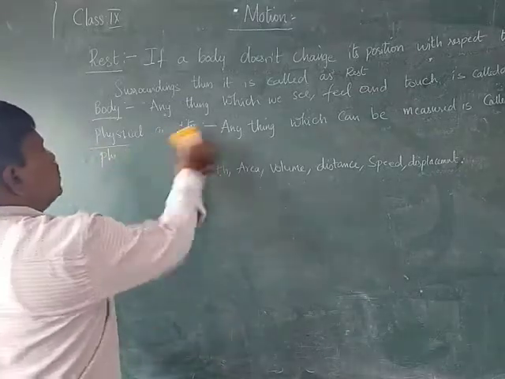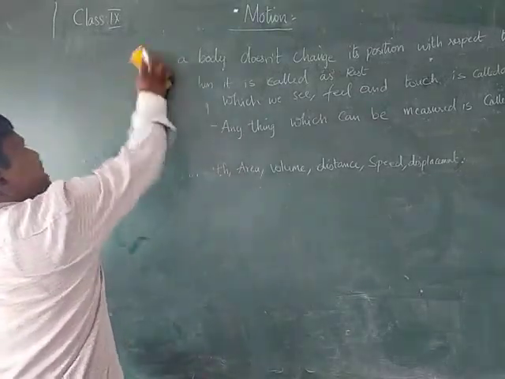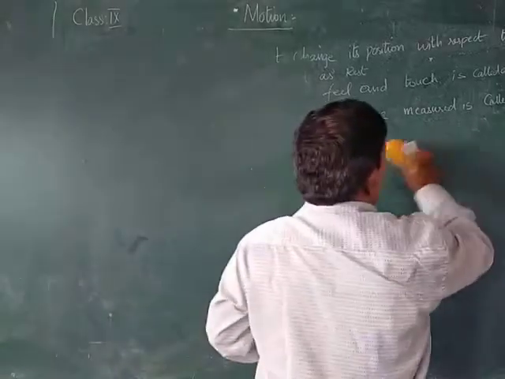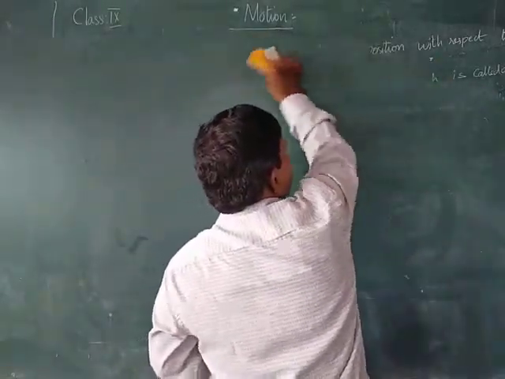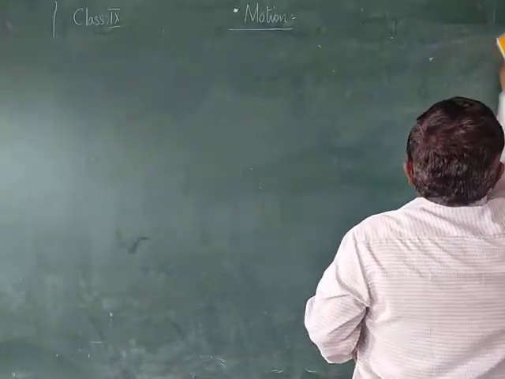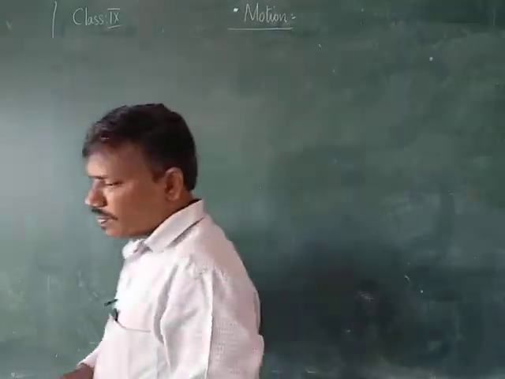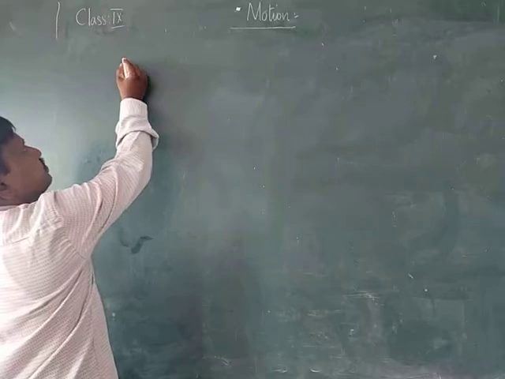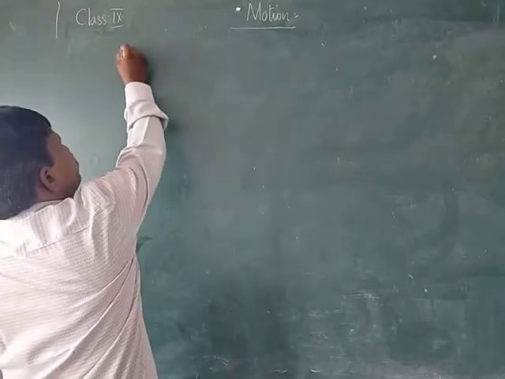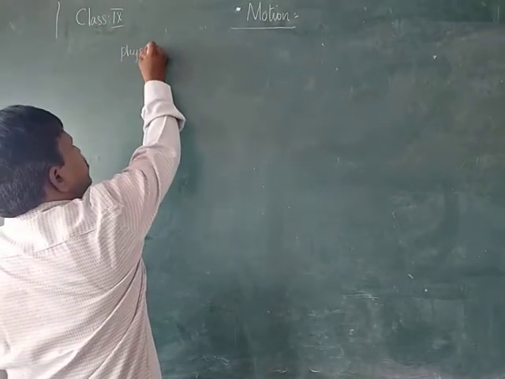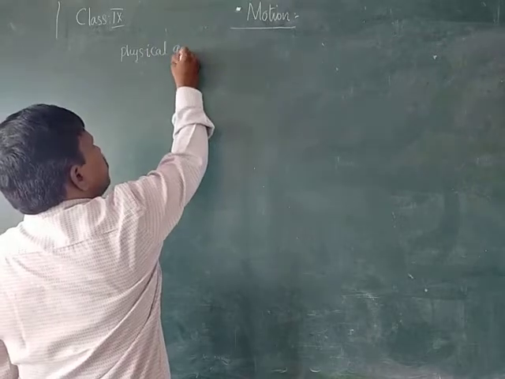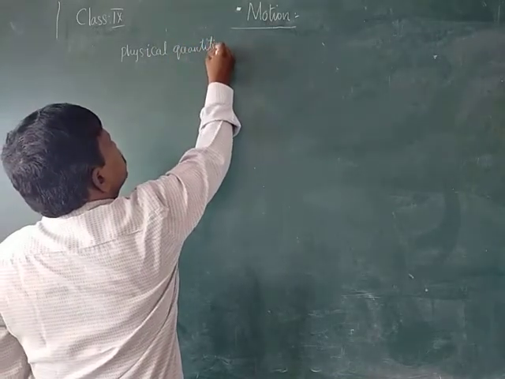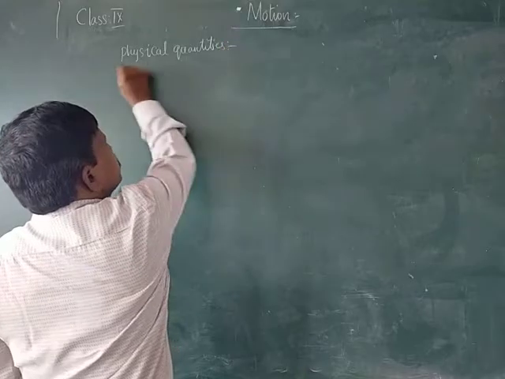And next, we should learn some of the basics of the physical quantities. Normally the physical quantities are divided into two types.